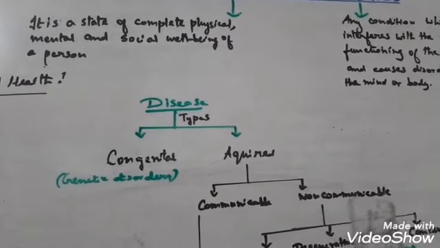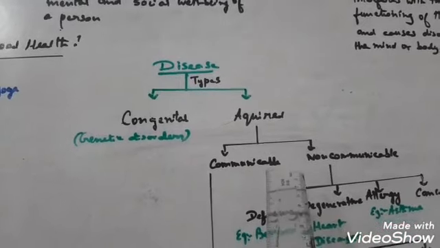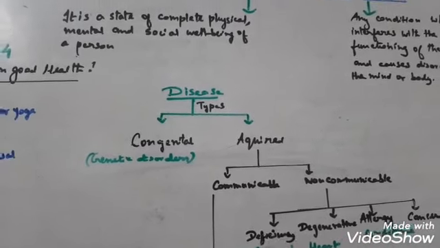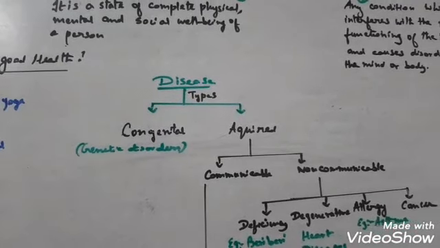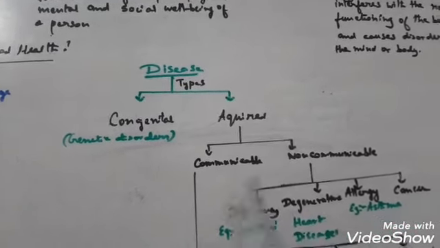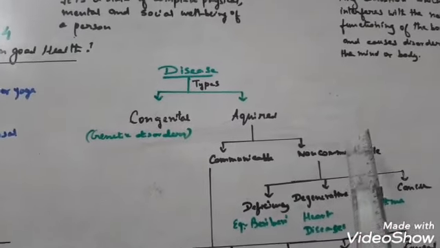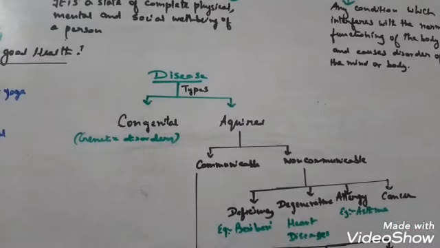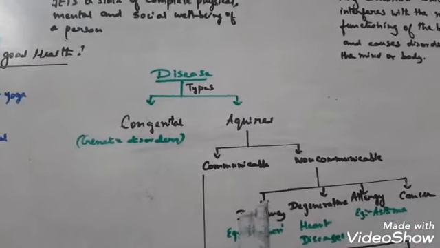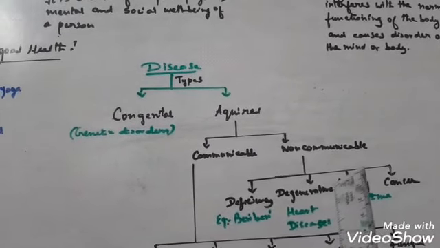Next comes acquired disease. Acquired diseases are again divided into two types. Acquired disease can be acquired from the environment, and development of an infection can cause acquired disease. Acquired diseases are classified into communicable and non-communicable diseases. Communicable diseases are also known as infectious diseases. Non-communicable diseases are known as non-infectious diseases.